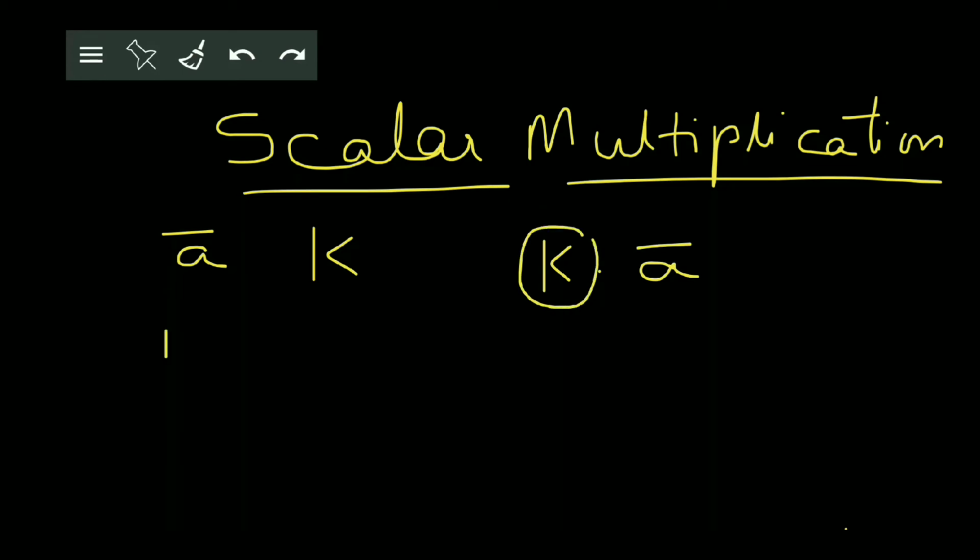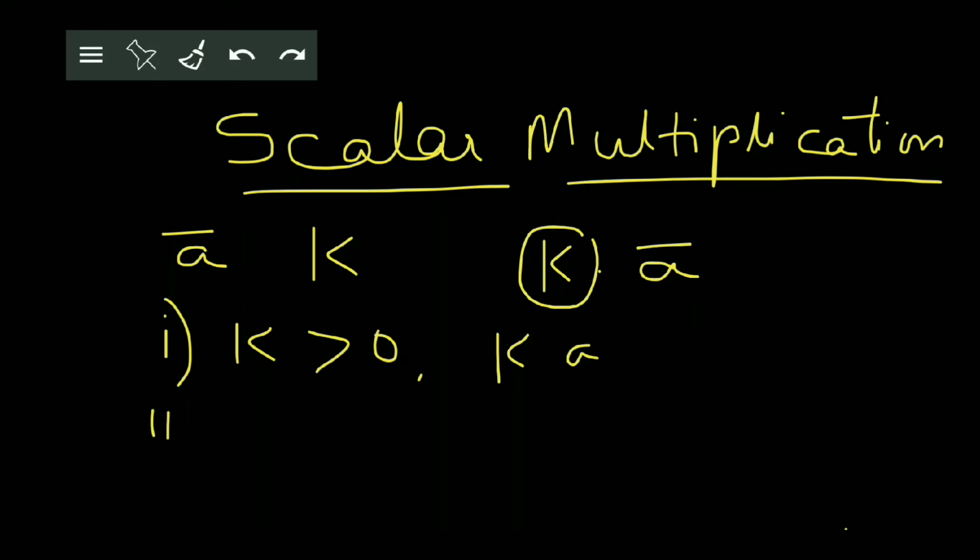First, if K is greater than 0, then K A bar has the same direction as A bar. Both of them will have the same direction if K is positive. And the magnitude of K A bar is K times the magnitude of A.